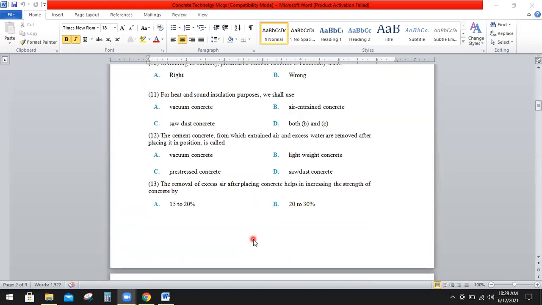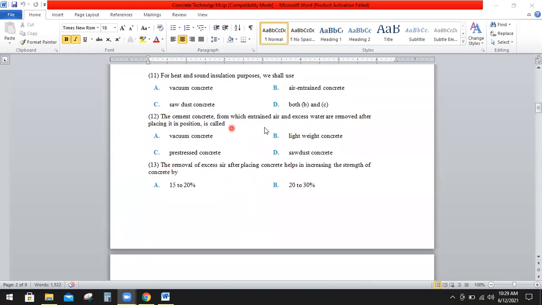Question number 12: the cement concrete from which entrained air and excess water are removed after placing it in position is called A, vacuum concrete, B, lightweight concrete, C, pre-stressed concrete, or D, sawdust concrete. So the right option is A, that is vacuum concrete.